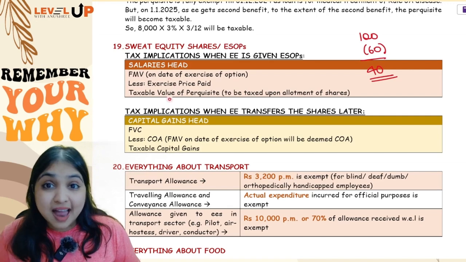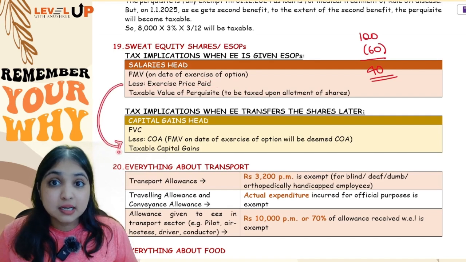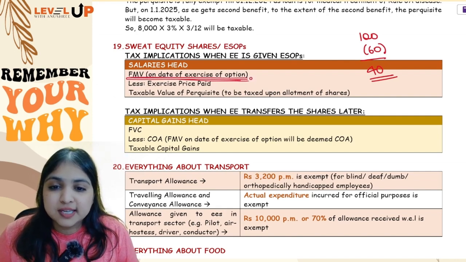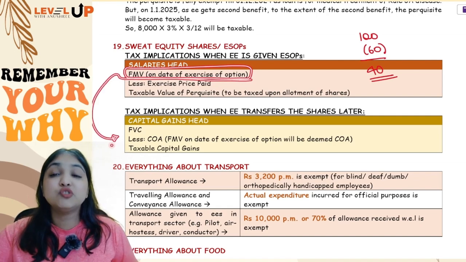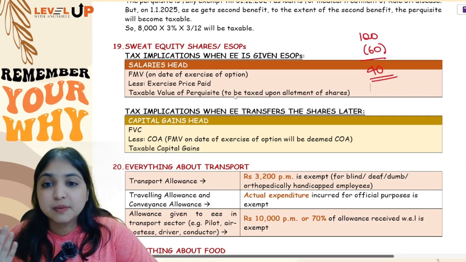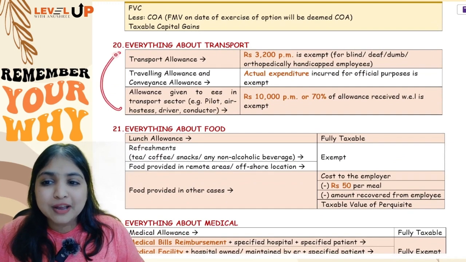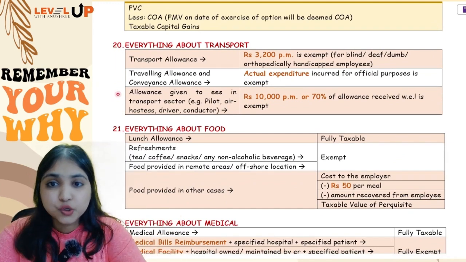Understanding? So, his actual cost is the exercise price, but we will not subtract the exercise price in capital gains computation. Instead, whatever is the FMV on the date of exercise of option will be deemed to be the cost of acquisition, and this is the number which will be subtracted in your capital gains computation. This was a simple adjustment about sweat equity shares and ESOPs. Okay, now this is not going to be new for you. I've already discussed this with you in various places. I'm just bringing it all together for you once again.